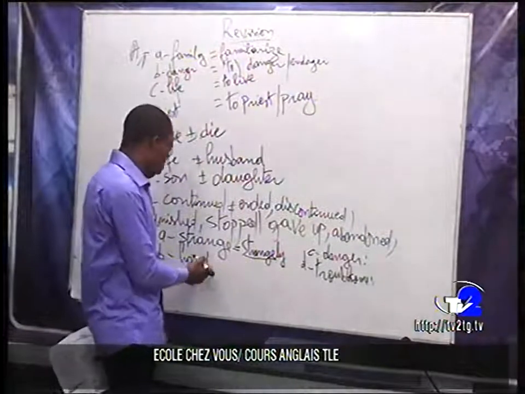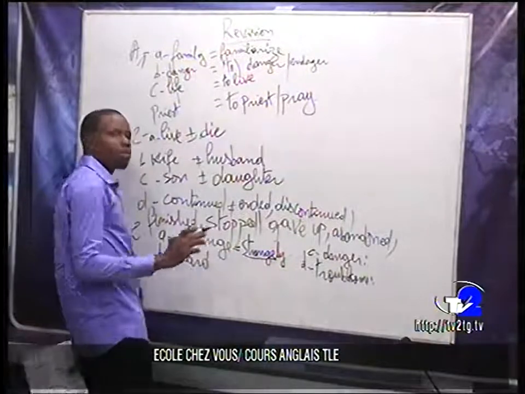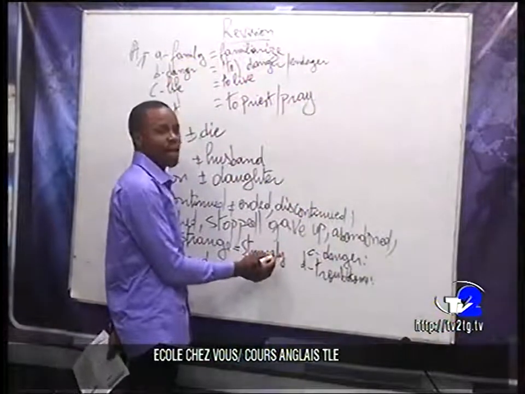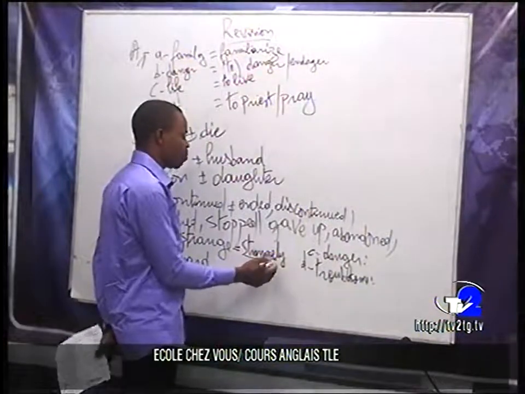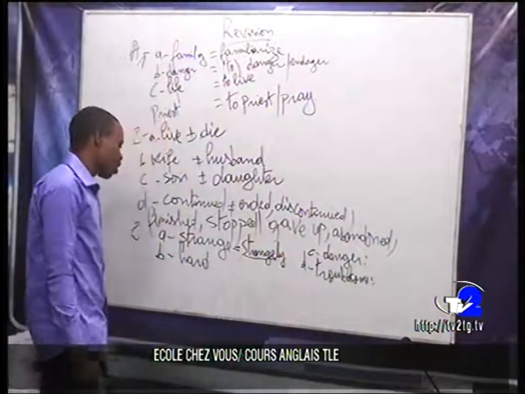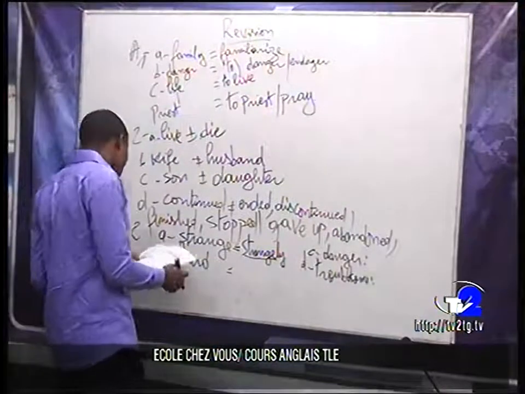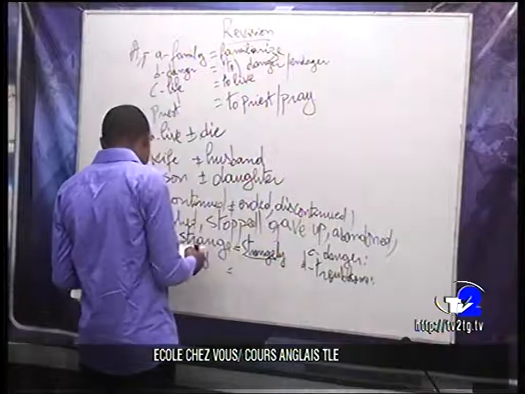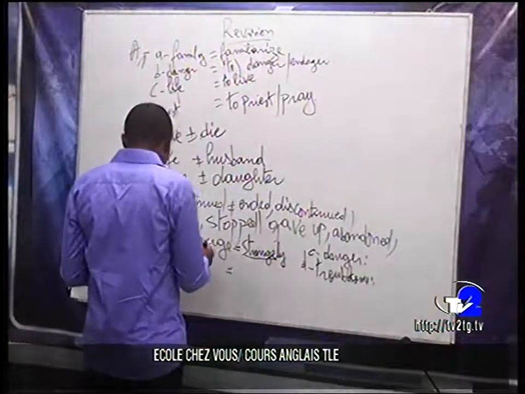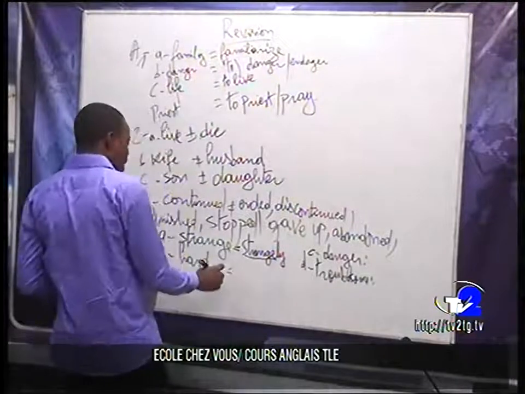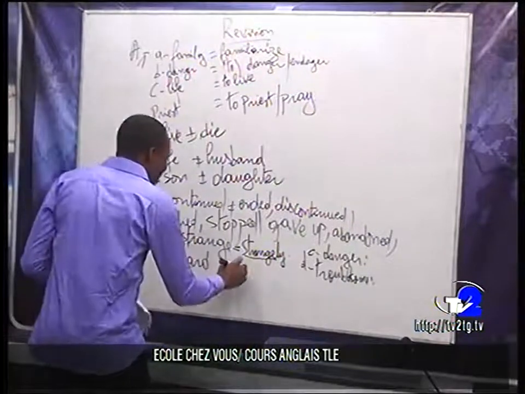When you have strange, here you don't have any problem. You just add the ly, and it becomes strangely. I think you know that. When we have hard, for instance, here we have as an adverb hardly.